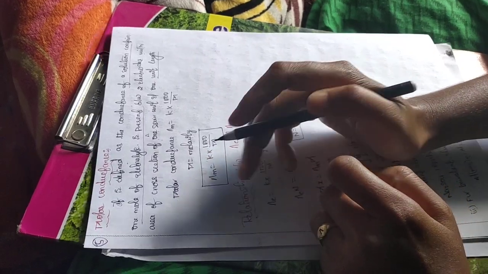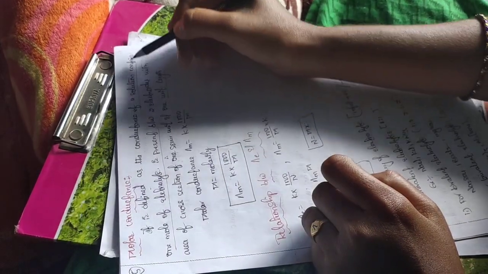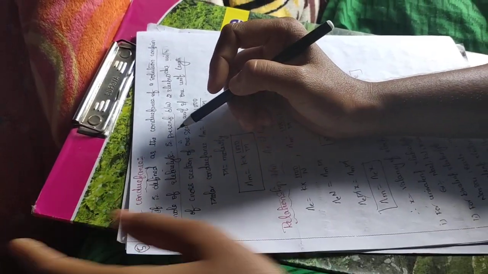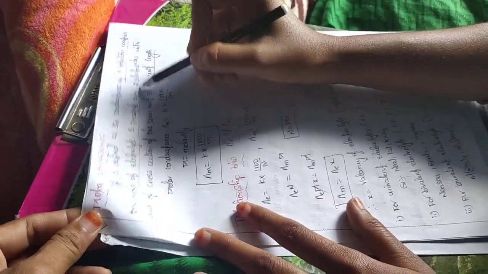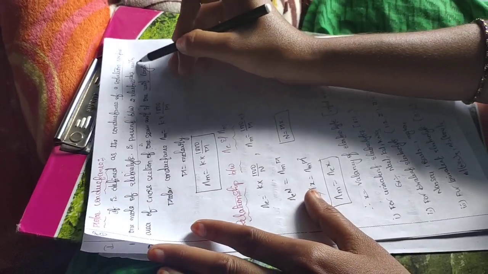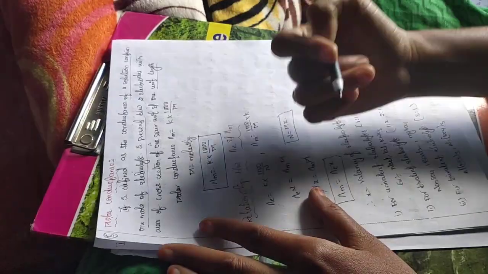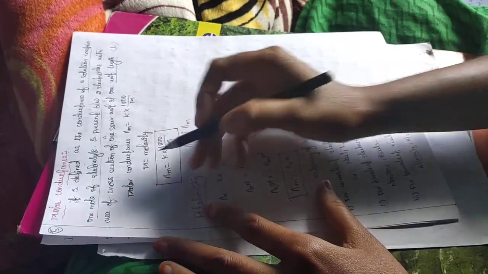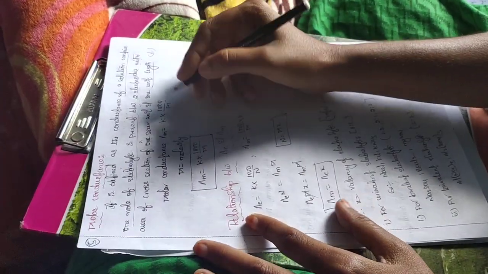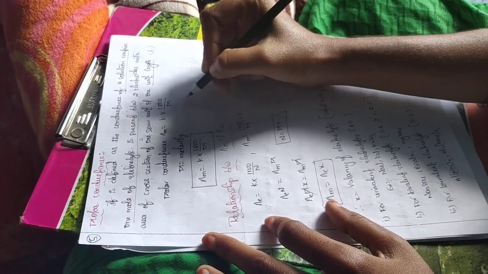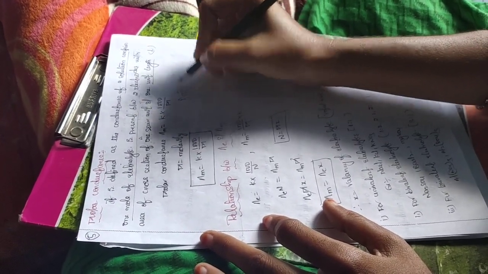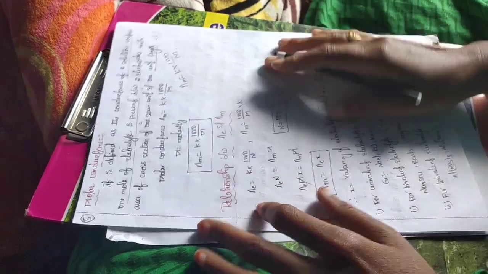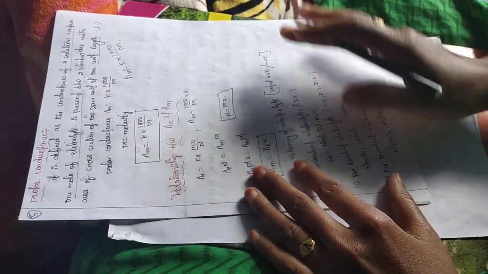Molar conductance means the conductance of a solution that contains 1 mole of electrolyte present between two electrodes with area of cross section A and unit length L. The molar conductance, similar to equivalent conductance, is Λ_m equal to K into 1000 by M. This is the formula for molar conductance.